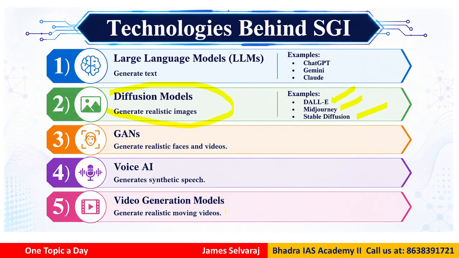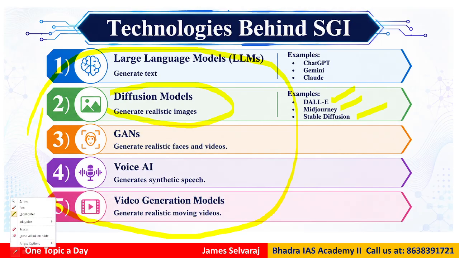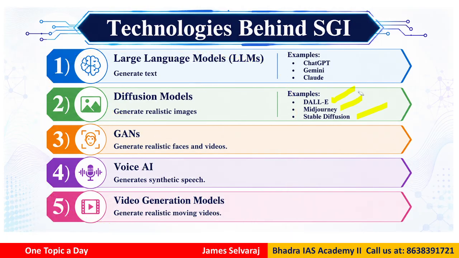Then video generation models generate realistic moving videos. So these are some of the current technologies used for synthetically generated information, which we should be familiar with.